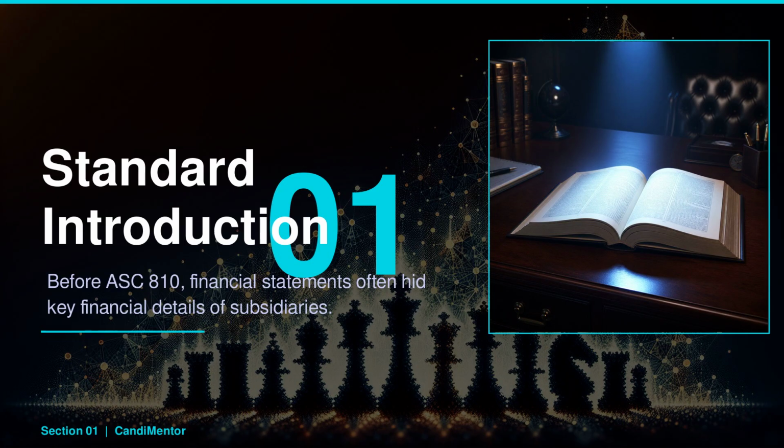Imagine a company with $200 million in assets that suddenly reveals an extra $100 million in liabilities due to hidden subsidiaries. ASC 810 transformed how companies report these entities. By the end of this section, you'll grasp how ASC 810 ensures transparency and consistency in financial reporting.